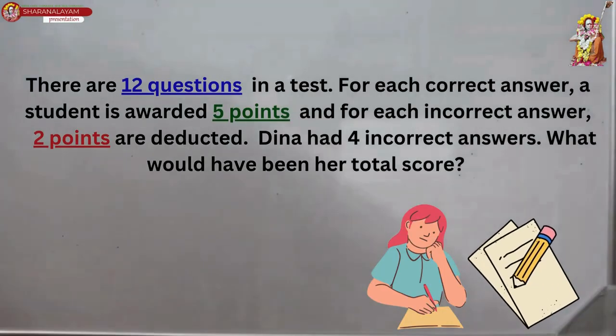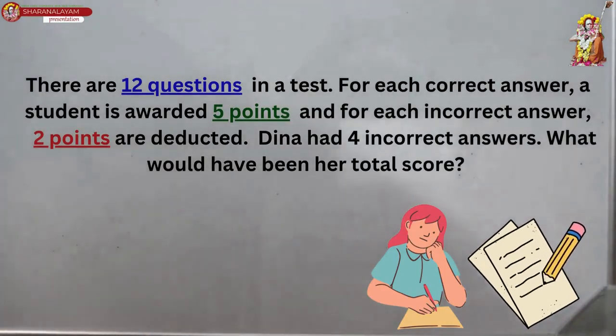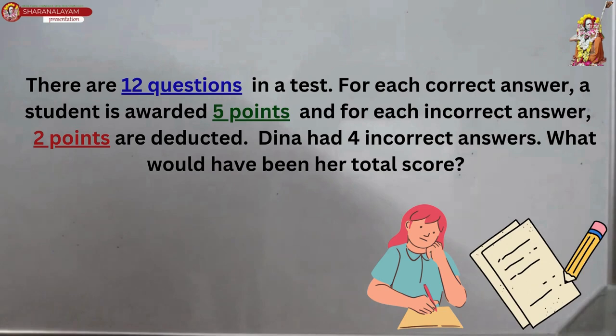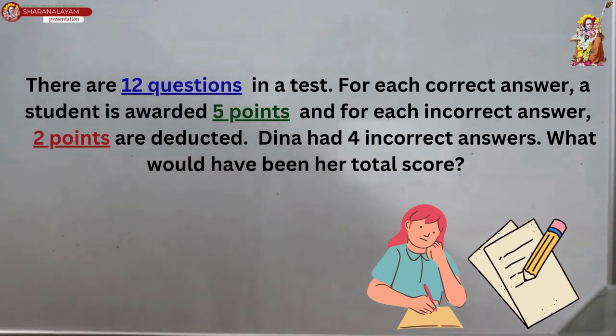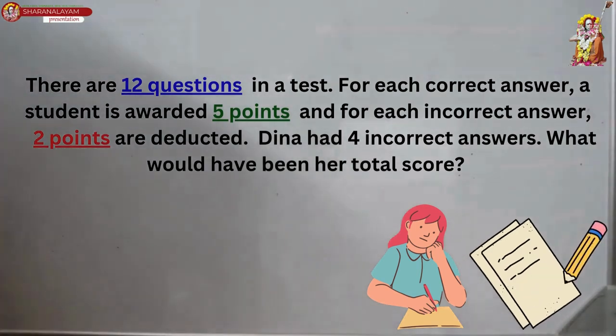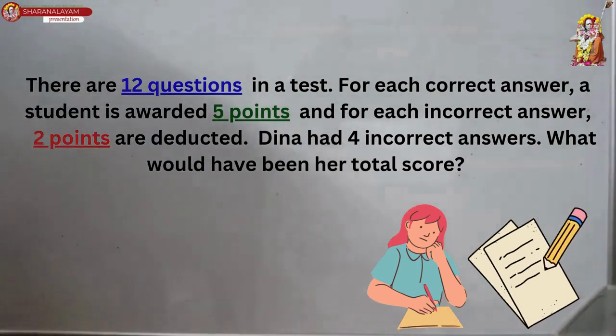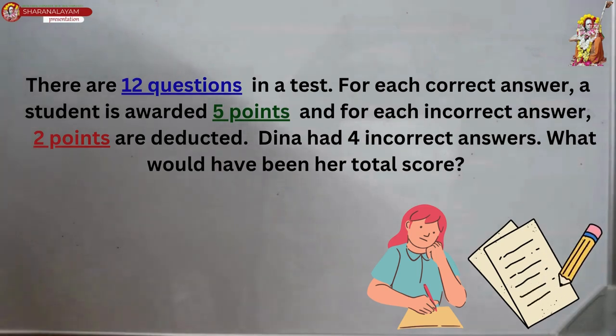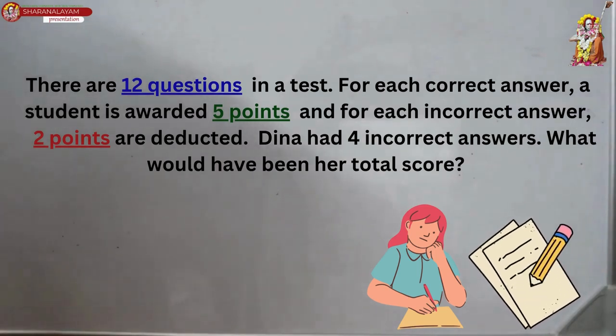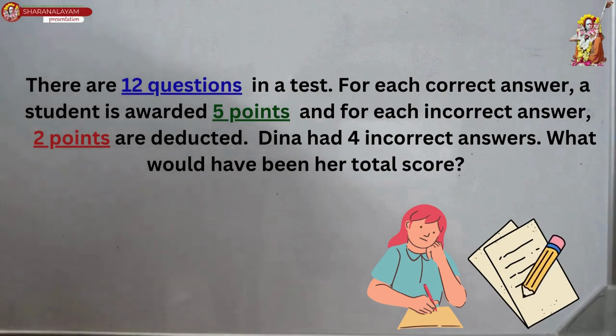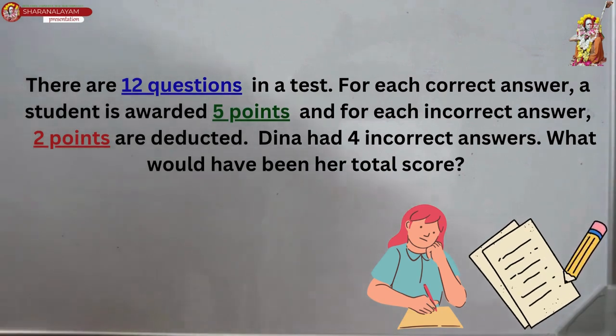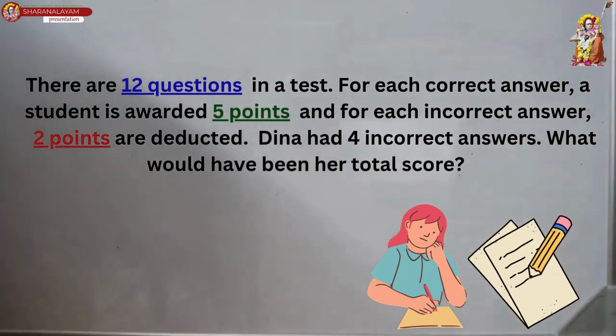Next question. There are 12 questions in a test. For each correct answer, a student is rewarded 5 points, and for each incorrect answer, 2 points are deducted. Dina had 4 incorrect answers. What would have been her total score?